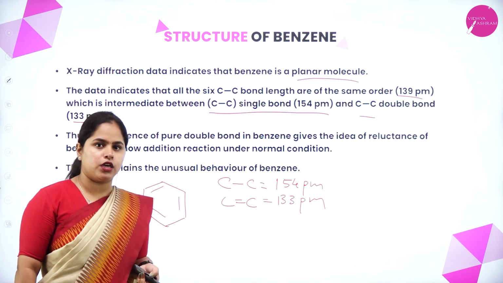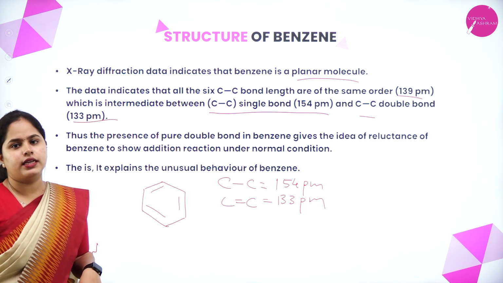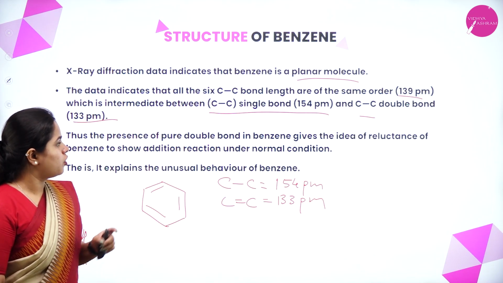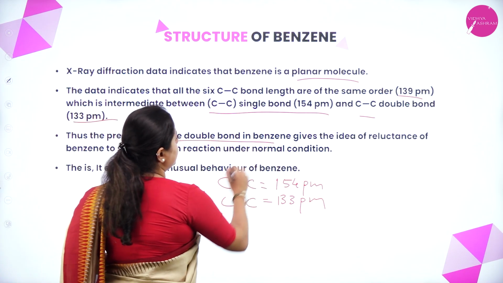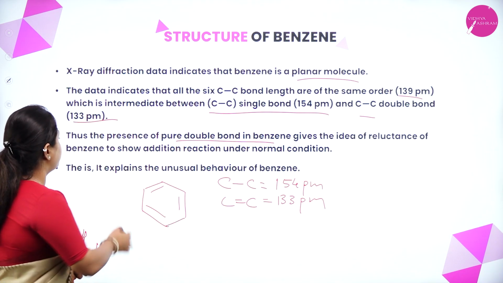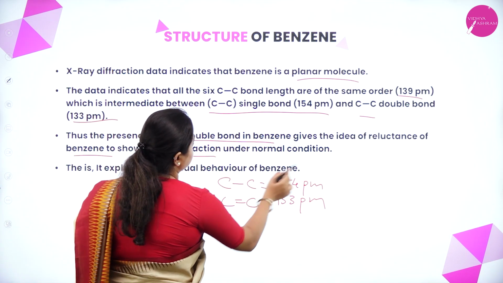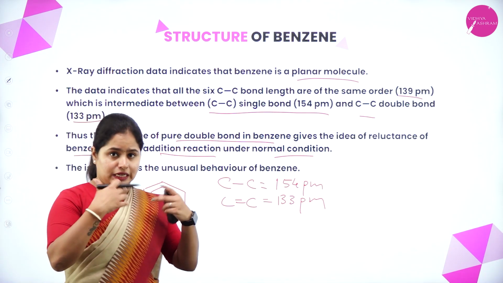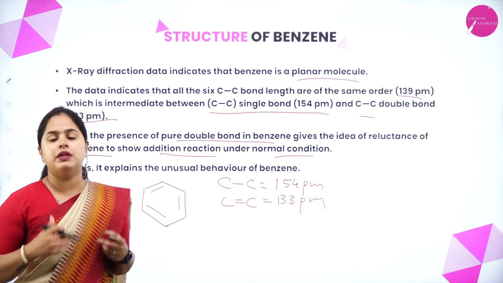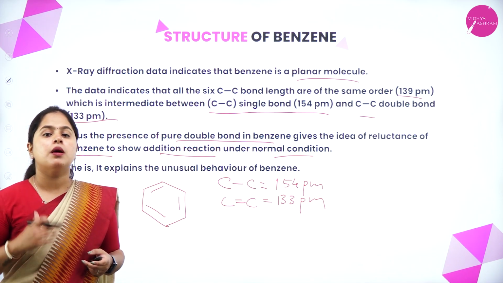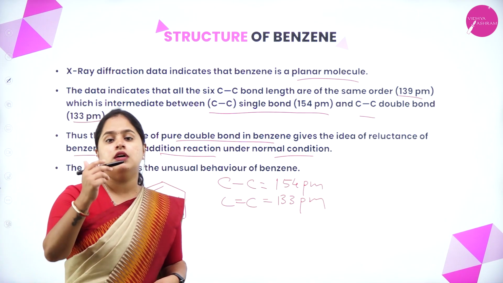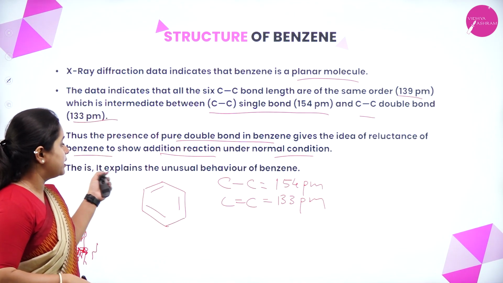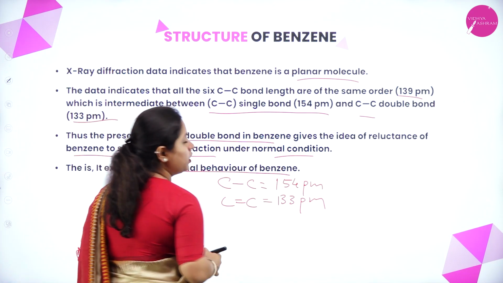It is intermediate of those two, that is 139 picometer. Thus, the presence of this partial double bond character explains the reluctance of benzene to show addition reactions under normal conditions. Because it is not completely a double bond or completely a single bond, it does not prefer addition reactions, it prefers substitution reactions. Hence, it explains the unusual behavior of benzene.